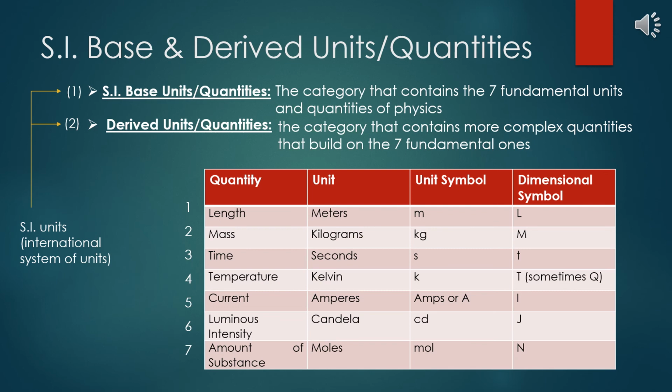Before we move on to the last section in this video, to review, we just learned that the system of SI units can be broken down into SI base units, the 7 fundamental ones, and derived units, ones that are built from the fundamental 7. And the table on your screen displays the information about the 7 base units, though you do not have to know them just yet.